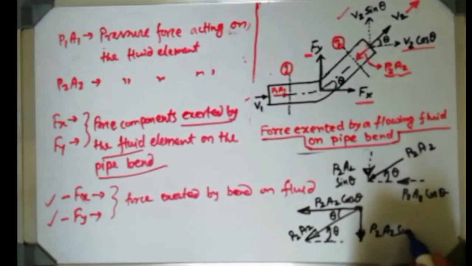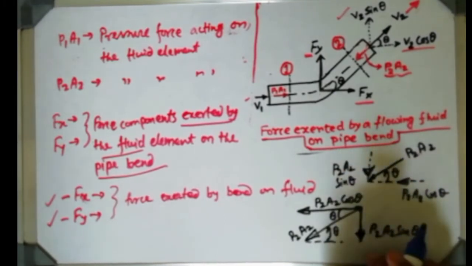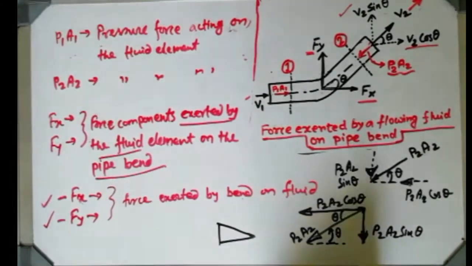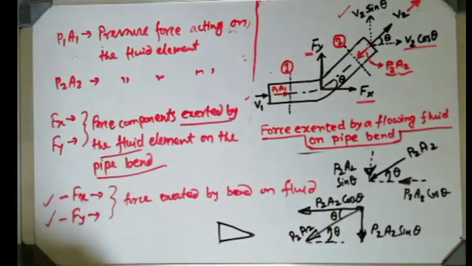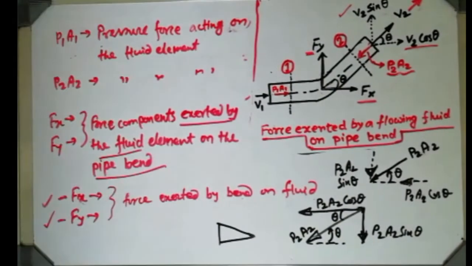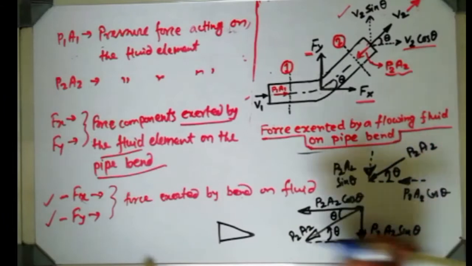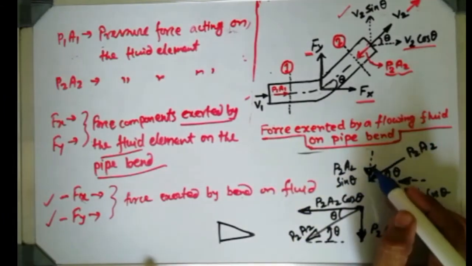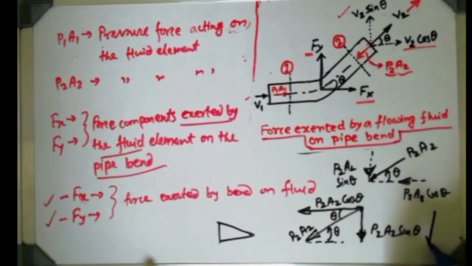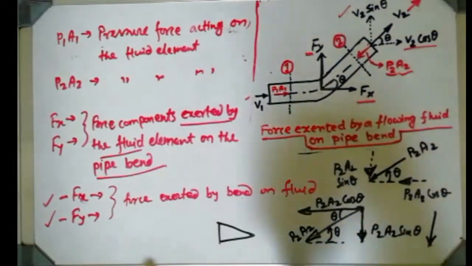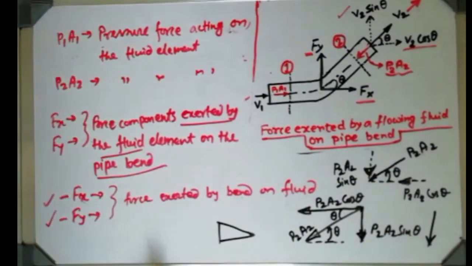If you have any confusion regarding this resolution, then go to the basics. It's a kind of right angle triangle. It is very easy, you people have learned it from class 11 standard. So that is the P2A2 cos theta, it is acting in leftward direction, and that is the P2A2 sin theta, that is acting in the downward direction. Mind the directions: one is leftward, one is vertically downward.